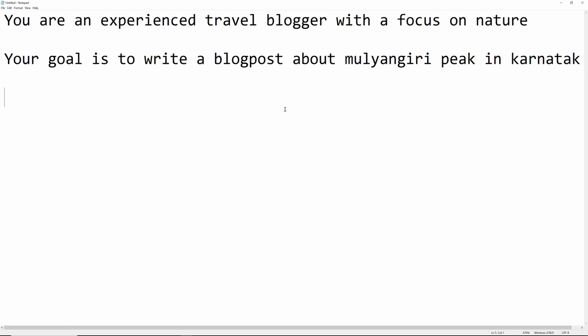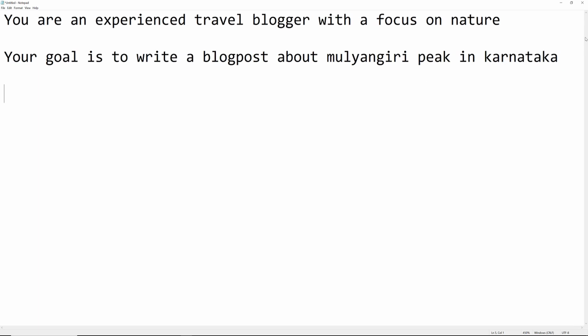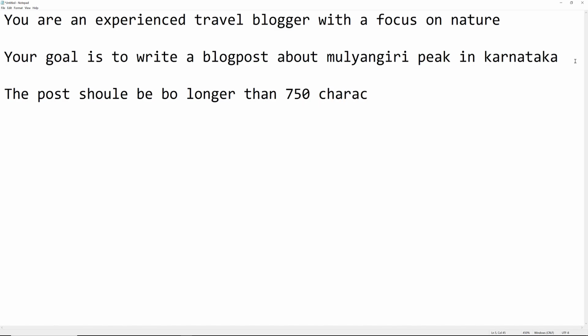And I want to give some constraints: the post should be no longer than 750 characters. This is the thing we commonly give.